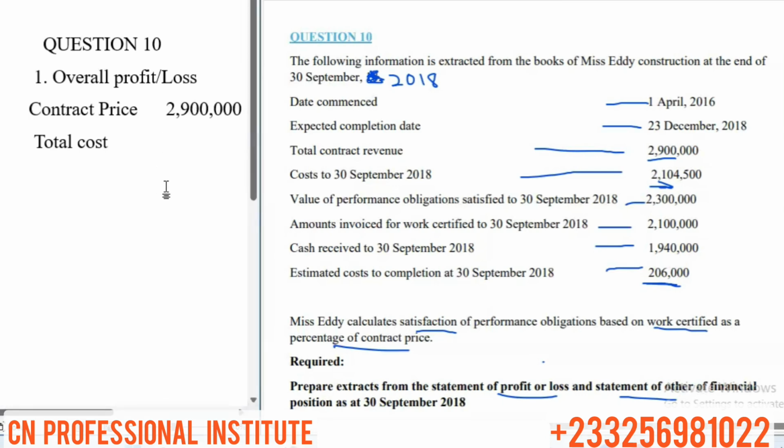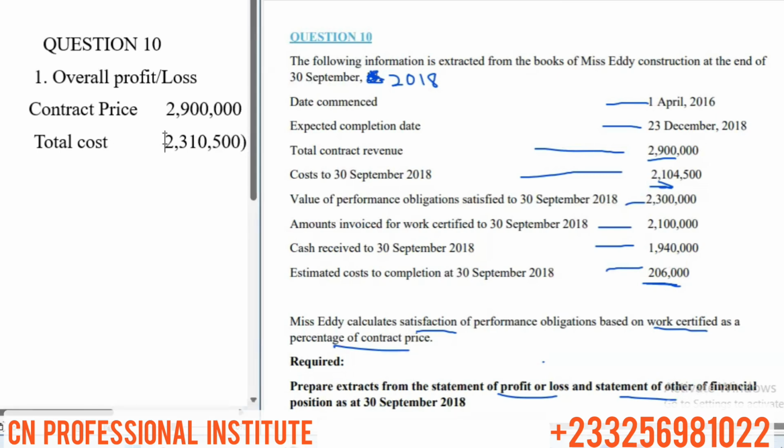So putting the two together, cost to date and cost to complete, what do we get? We just put the two together and we have 2,310,500. So I'm sure you just pick your calculator and then we punch them. Okay, so we have this.